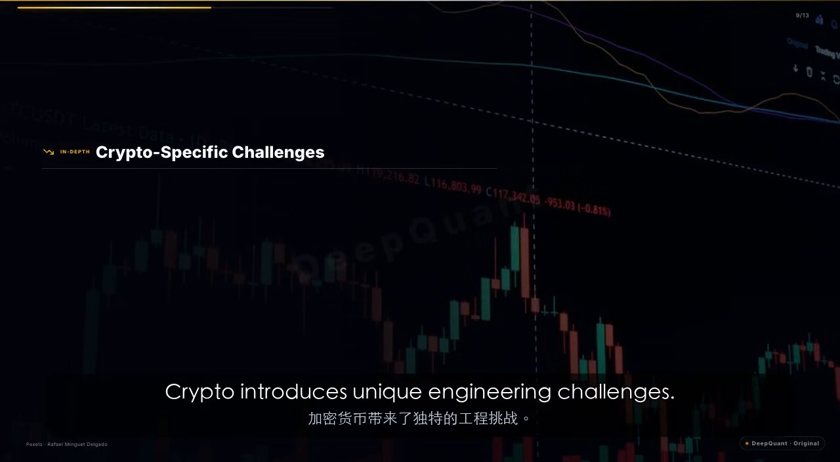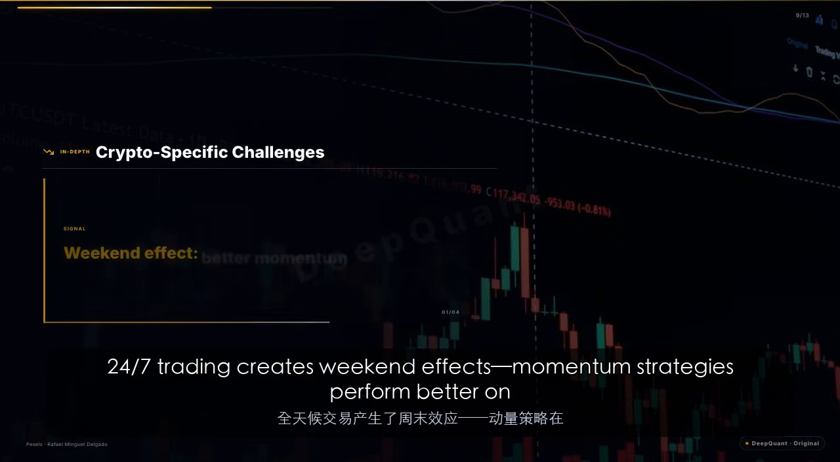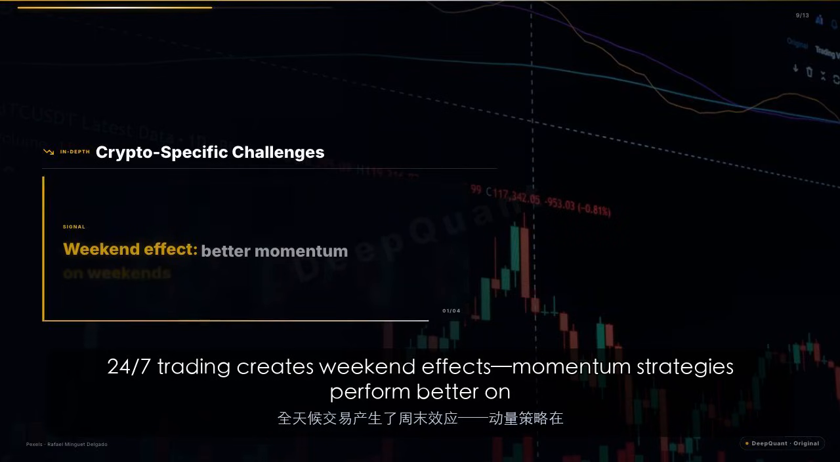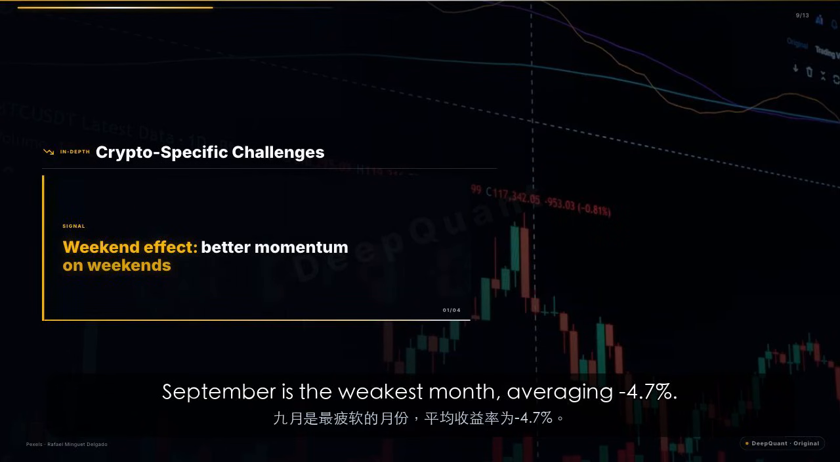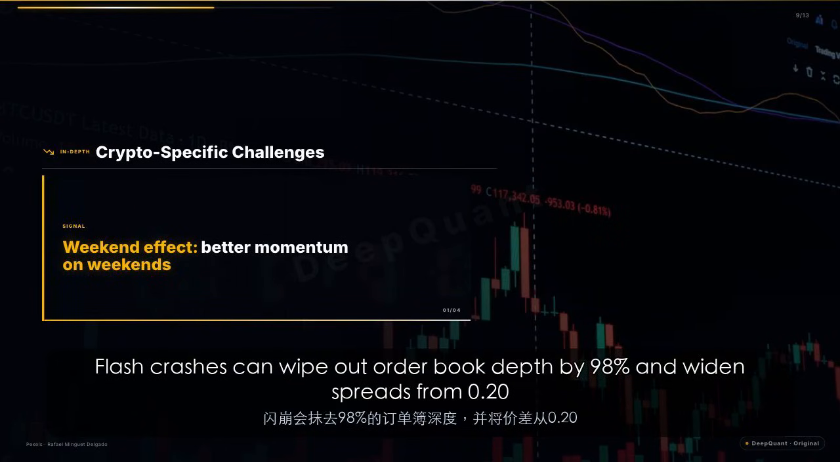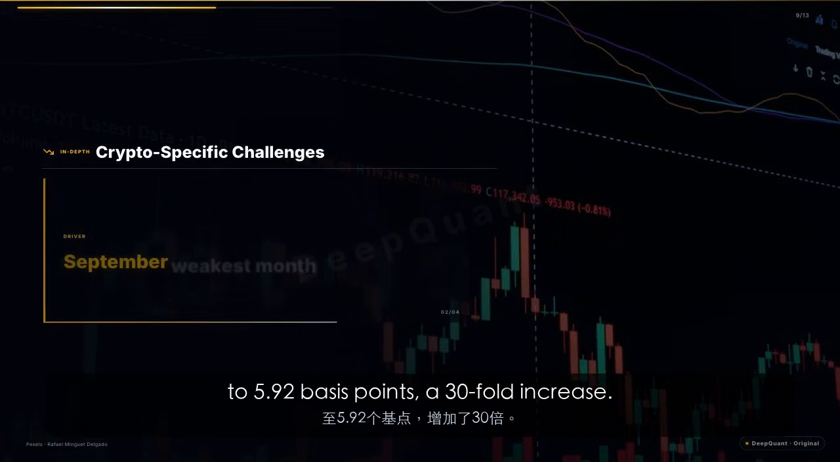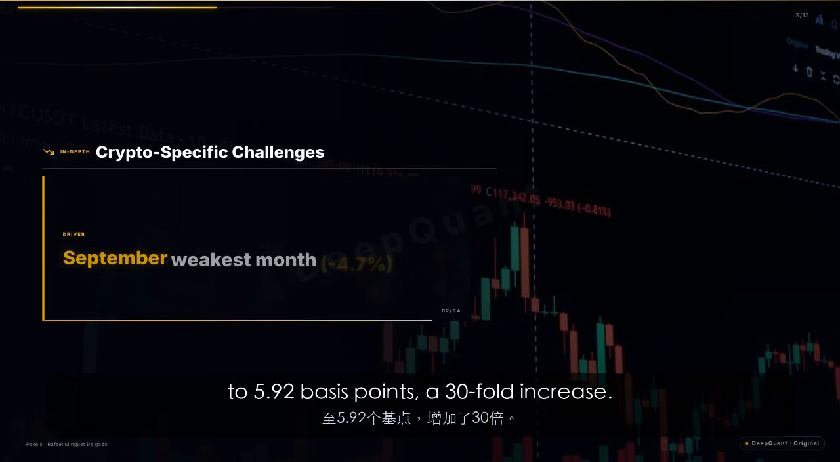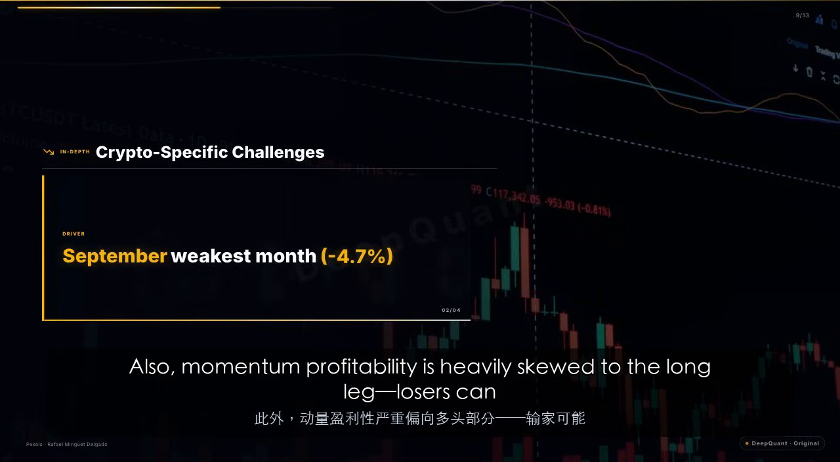Crypto introduces unique engineering challenges. 24/7 trading creates weekend effects. Momentum strategies perform better on weekends, especially in small-cap altcoins. September is the weakest month, averaging -4.7%. Flash crashes can wipe out order book depth by 98% and widen spreads from 0.20 to 5.92 basis points, a 30-fold increase. Traditional TSMOM can blow up in such microstructure collapses.